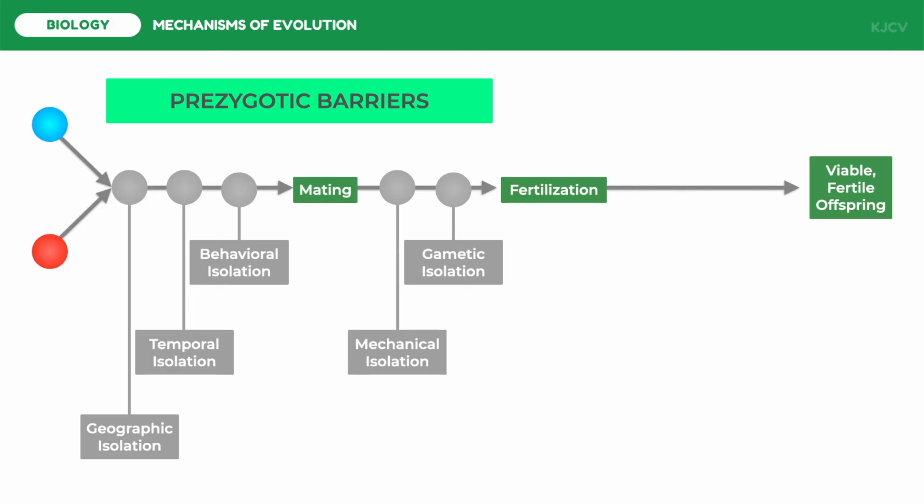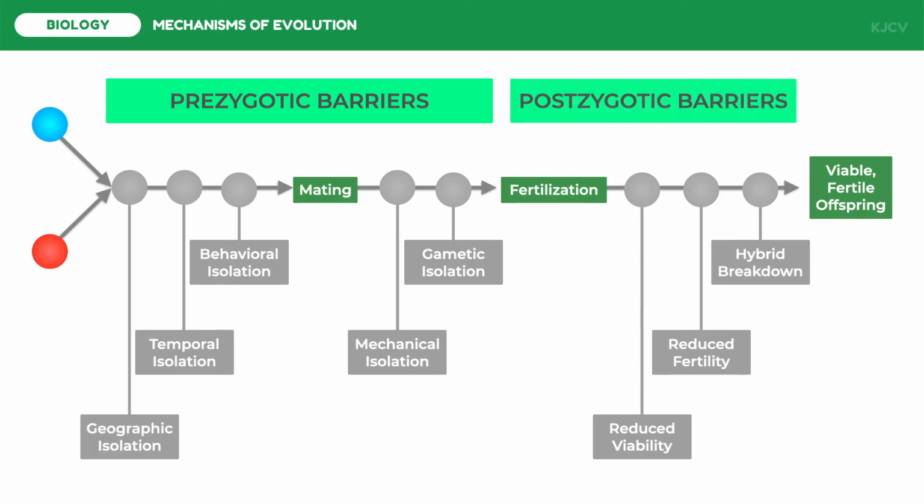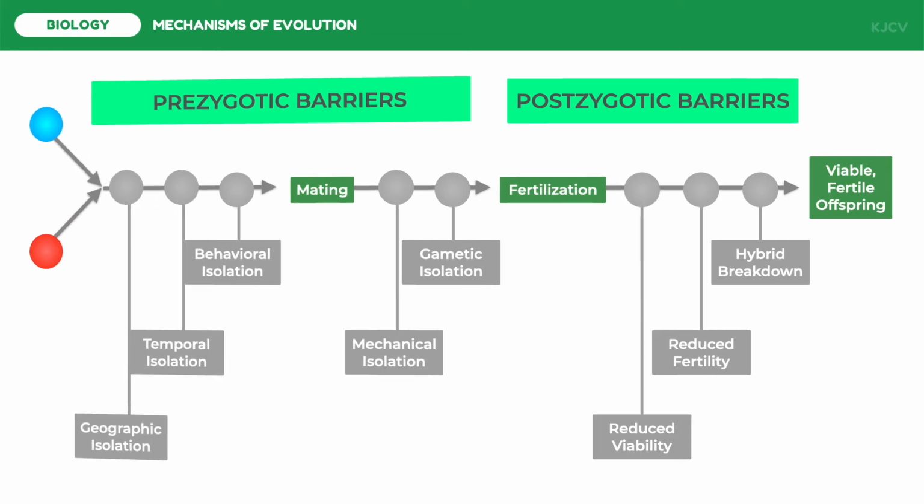However, there are cases wherein fertilization is successful, but the offspring are at risk. The offspring may either have reduced viability, reduced fertility, or hybrid breakdown. These are what we call post-zygotic barriers. Let us look at an example for each of the isolation barriers.